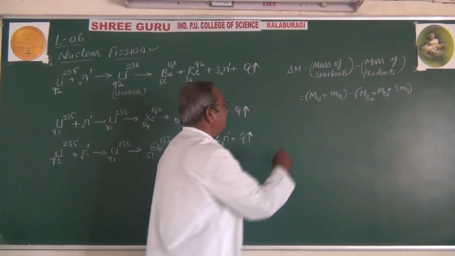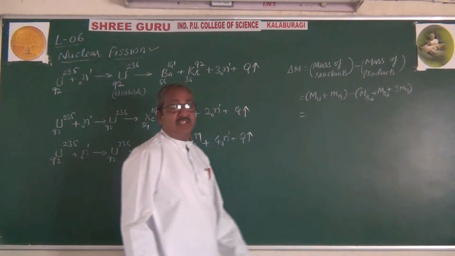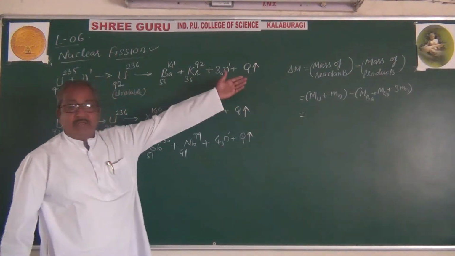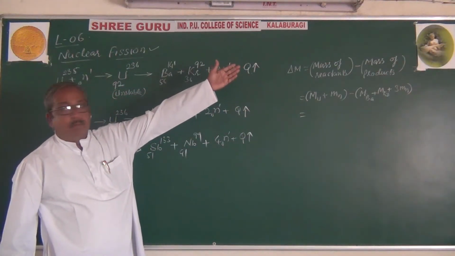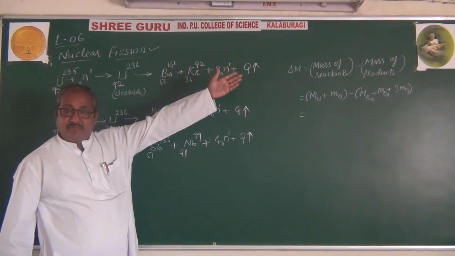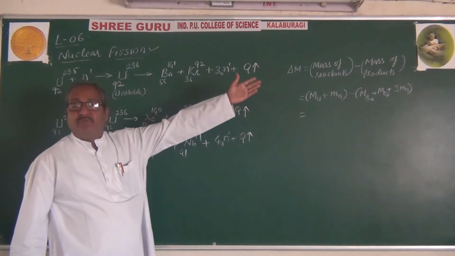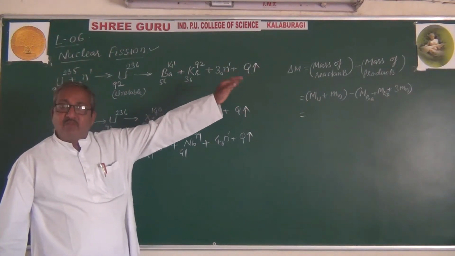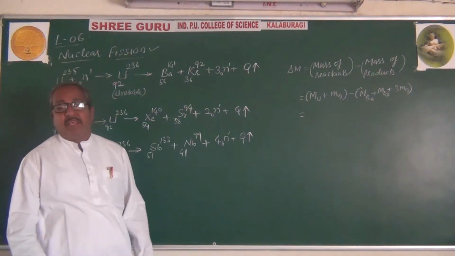So here we get the mass defect in terms of AMU by knowing the mass of uranium, neutron, barium and krypton, which will be given whenever you go for the numericals, in terms of AMU.